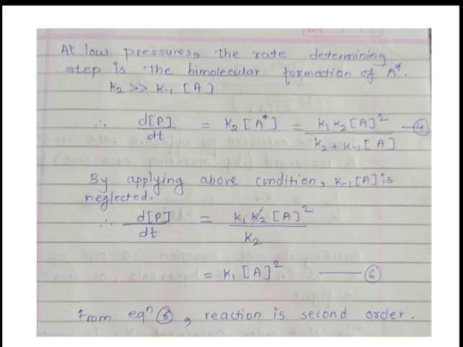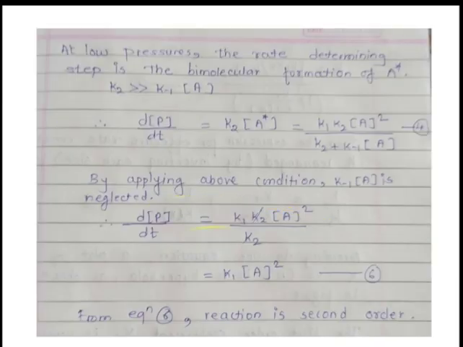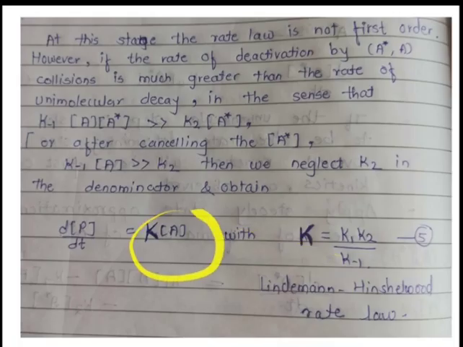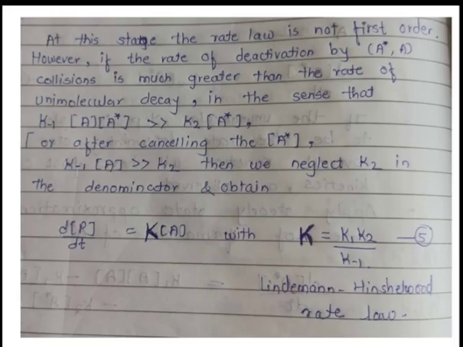From this we can say that equation 6 is the second order rate equation. Now the physical reason for the change of order. Initially we found the order is 1. See, in this equation the order is 1: K into concentration of A, and concentration of A is raised to 1. That's why the order is 1, and this is the unimolecular state.